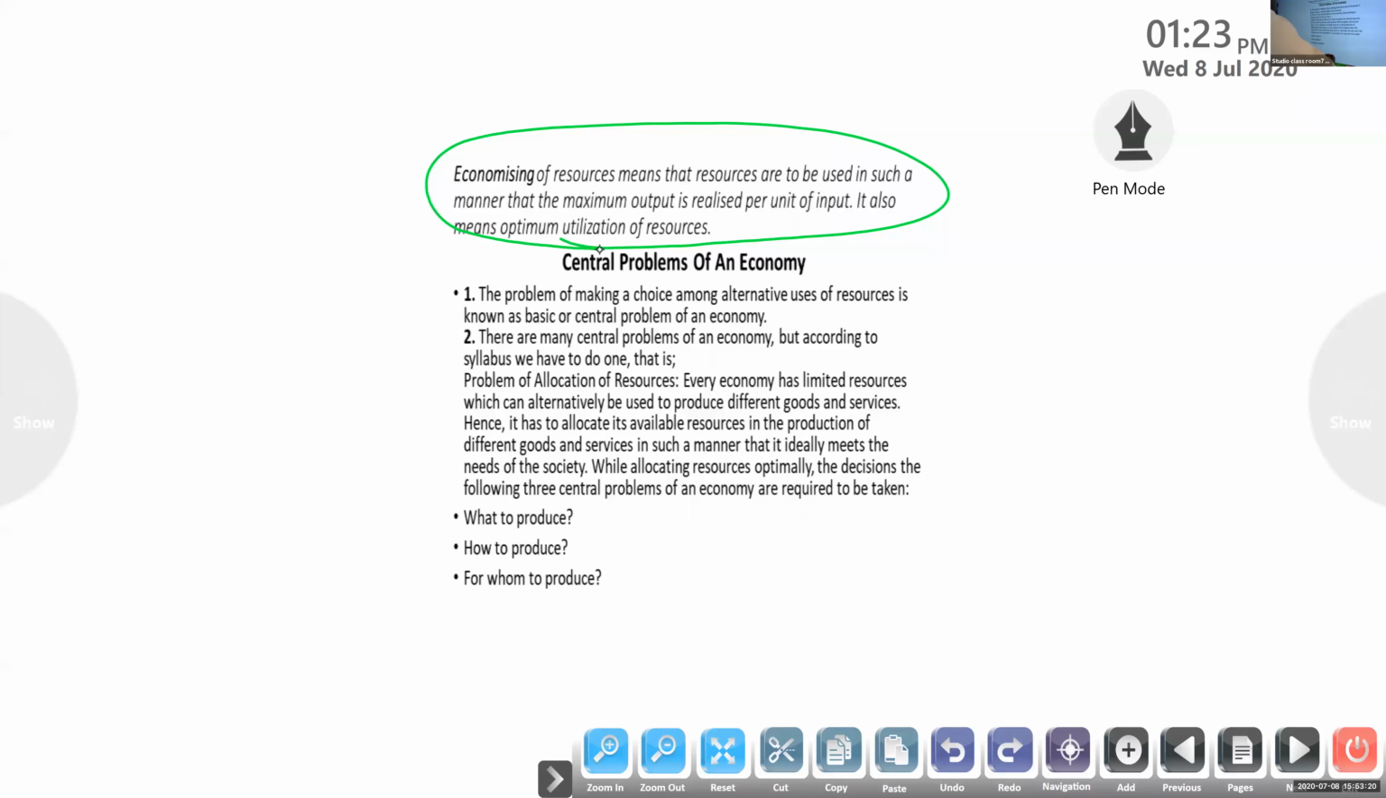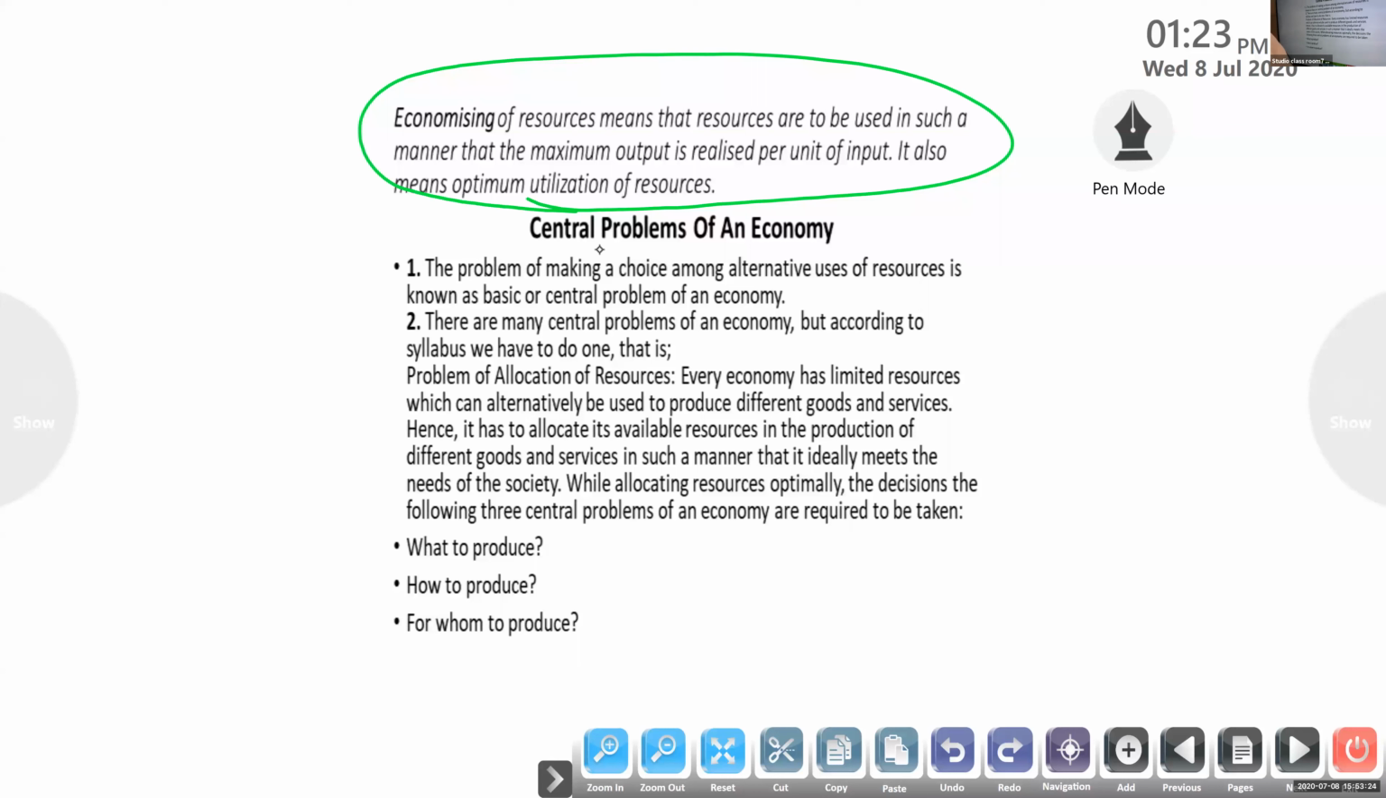Here, the first point says the problem of making a choice among alternative uses of resources is known as the basic or central problem of an economy. We want to choose how to use our resources. That's the problem here. We want to think about that, and we have to choose.